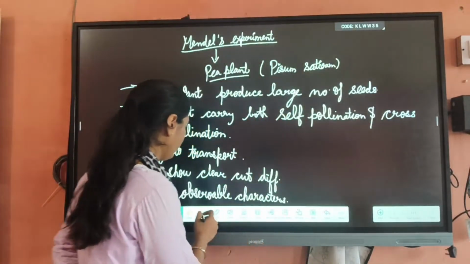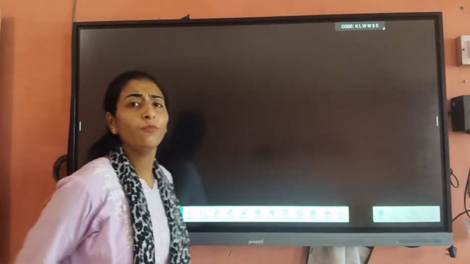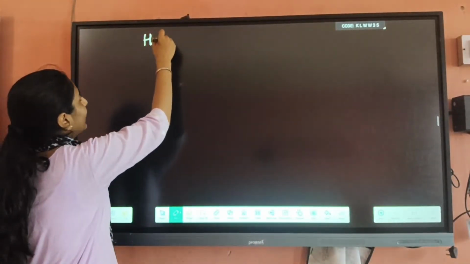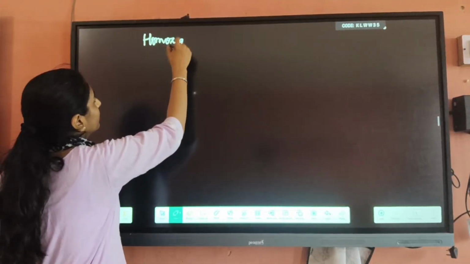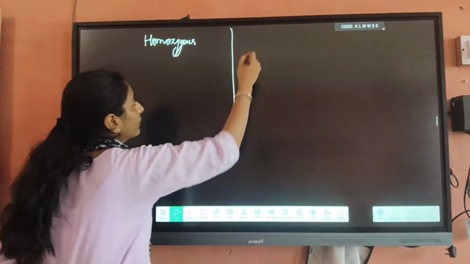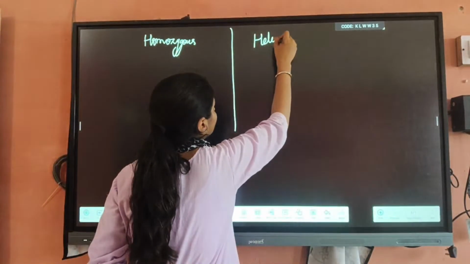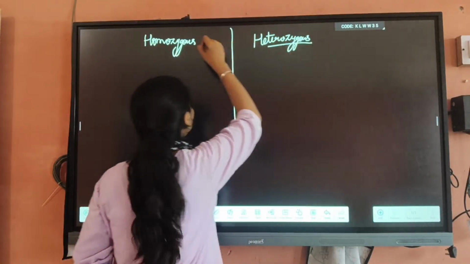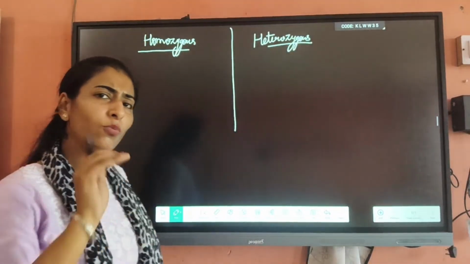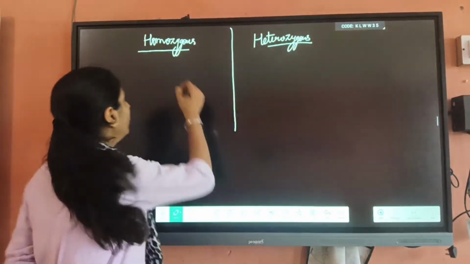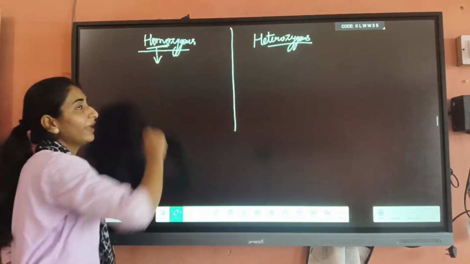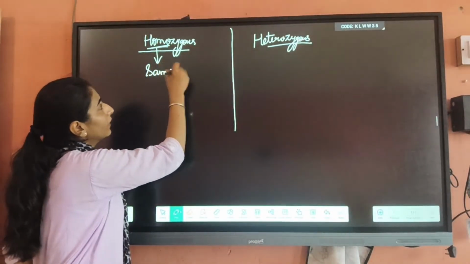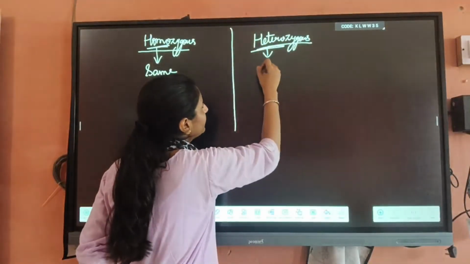Now, one more term is there: homozygous and heterozygous. Homozygous is derived from the word homo. Homo means same, and hetero means different.